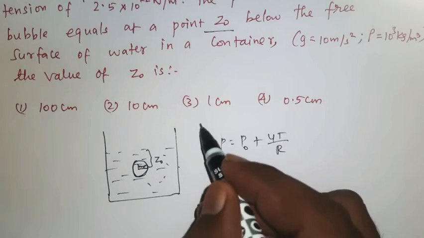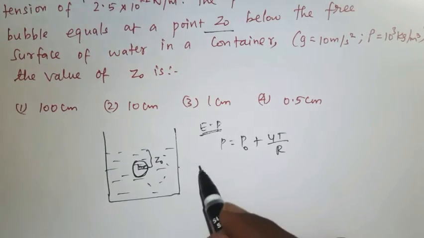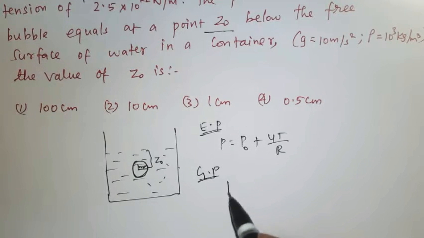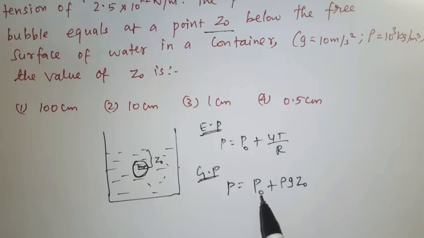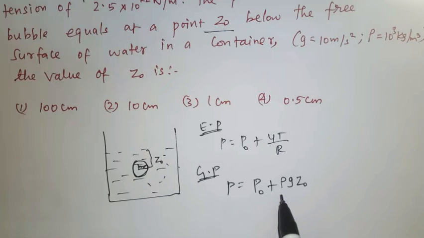This is the excess pressure. Next, the gauge pressure is P is equal to P naught plus rho g Z0. P naught is atmospheric pressure, rho is the density of water, g is the acceleration due to gravity, Z0 is the distance below the water surface.